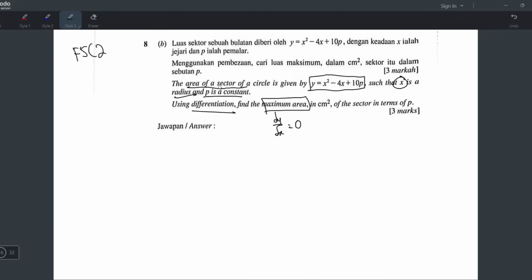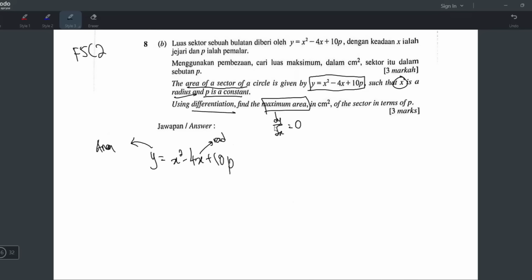And did they give you the area equation? Yes, this one is the area equation: y equals x squared minus 4x plus 10p. So the y is actually the area. Yeah, they said it here, right? It's the area of sector of circle. And the x is actually the radius. And then p is just a constant.